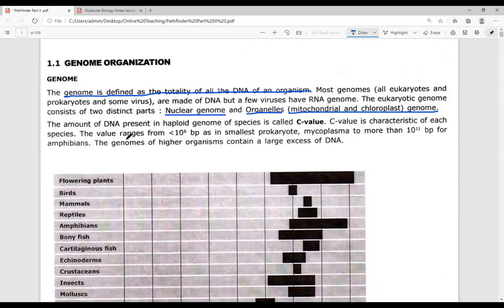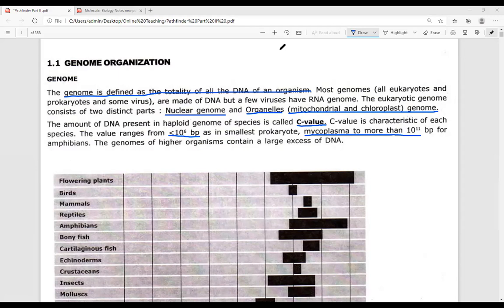Next, the amount of DNA present in the haploid genome is referred to as the C value, and the C value is a characteristic of each species. The value ranges from less than 10 raised to the power 6 base pair, as in the case of the smallest prokaryotes, to greater than 10 raised to the power 11 base pair, as in the case of mycoplasma. So this value is greatly varied. In small prokaryotes it is less than 10 raised to the power 6 base pair, and for mycoplasma it can be greater than 10 raised to the power 11 base pair.